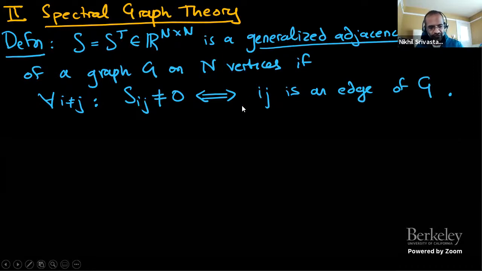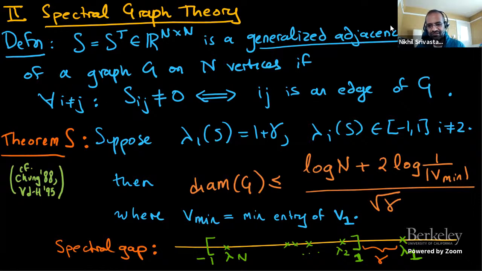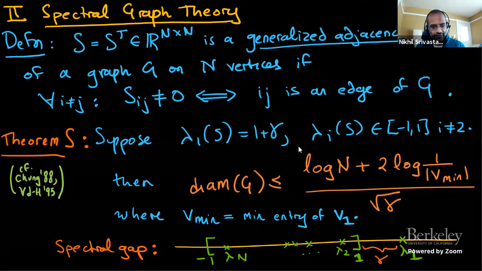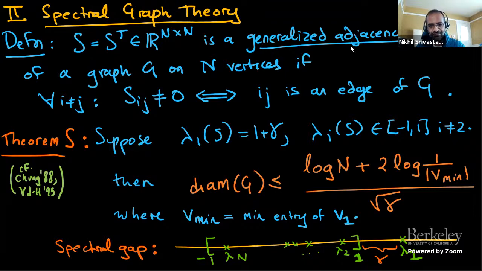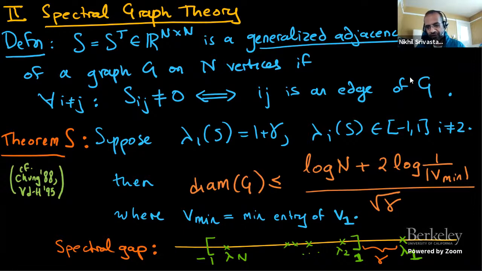And I'm going to prove a little theorem, which I'm going to call theorem S for spectral, which relates the spectrum of any generalized adjacency matrix to the diameter of the graph, the combinatorial diameter of the graph. So here's the statement of the theorem. Suppose you have a generalized adjacency matrix S for a graph G, and suppose one of its eigenvalues is equal to 1 plus gamma, where gamma is positive, and all the other eigenvalues are contained in the unit interval. Of course the eigenvalues are real because it's symmetric.